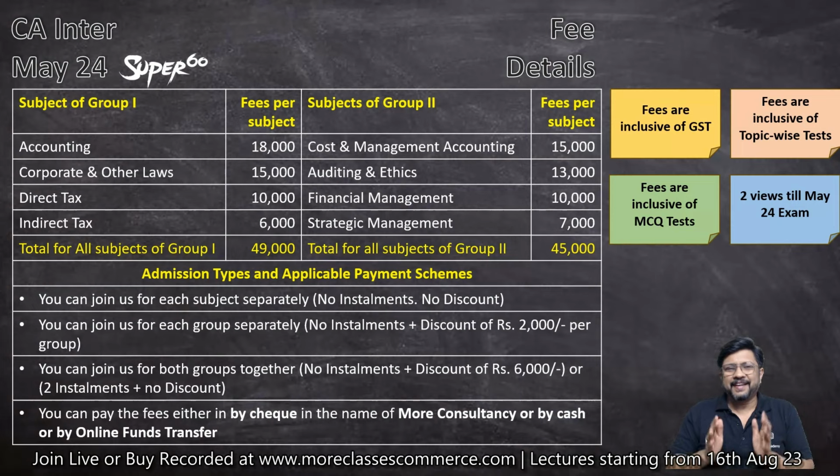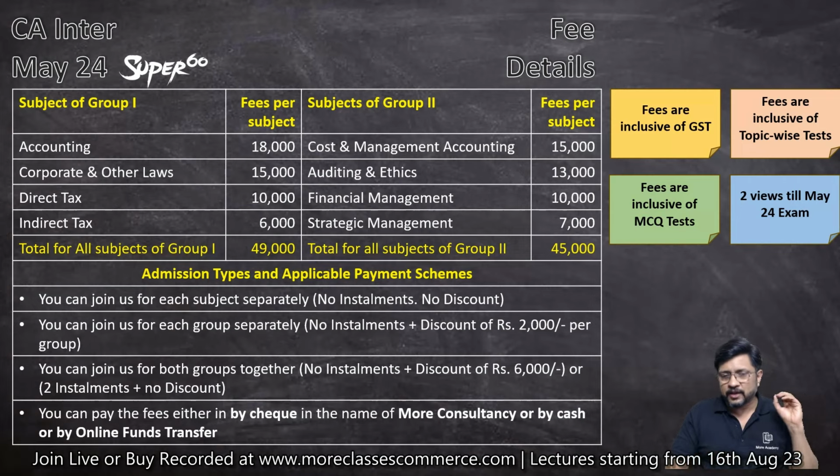I would recommend that if you are a student who is appearing for CA Intermediate for the first time, then in that case, it is necessary that you should study both the subjects together. That is going to help you because there are a lot of different linkages between accounting and auditing, corporate laws and auditing, financial management and accounting, financial management and cost and management accounting. So there are different linkages. If you study the groups separately, there is a chance that you won't be in a position to understand the holistic approach which the institute wants you to take. So first time student, I would always recommend please study both the groups together.